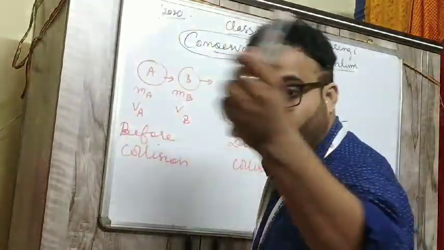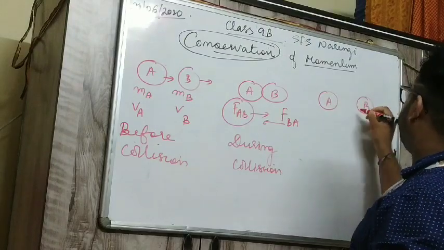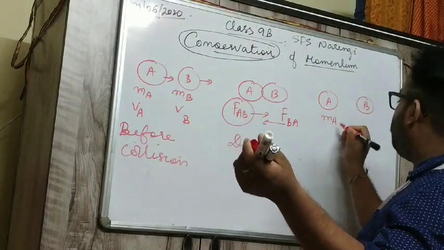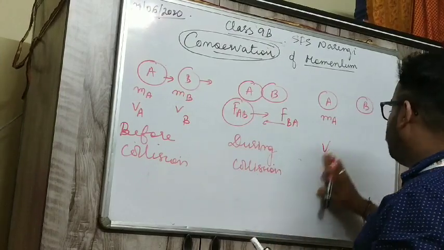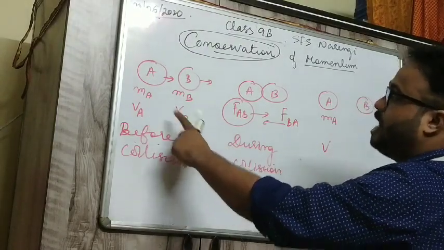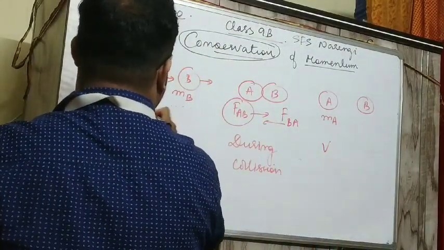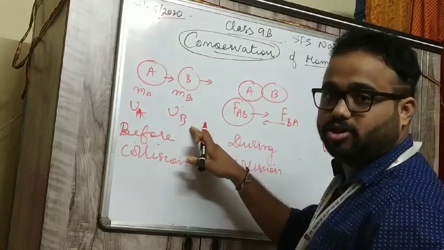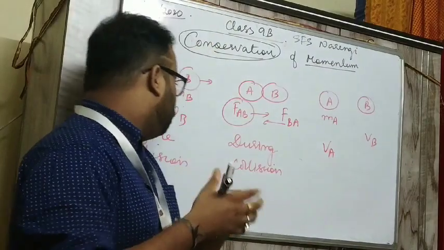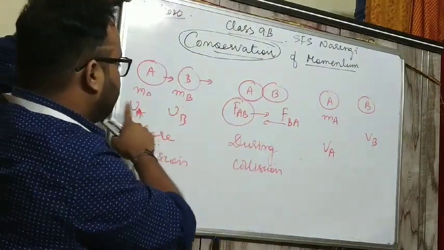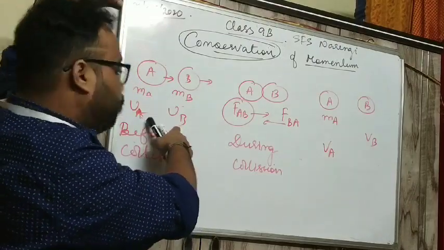And now I am going to draw this after collision. The masses will remain the same. Suppose, I will take UA and UB as the initial velocities, and VA and VB as the final velocities. MA and MB are the masses of A and B. Before collision the velocities are UA and UB.